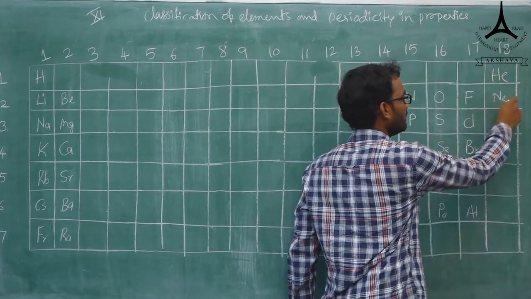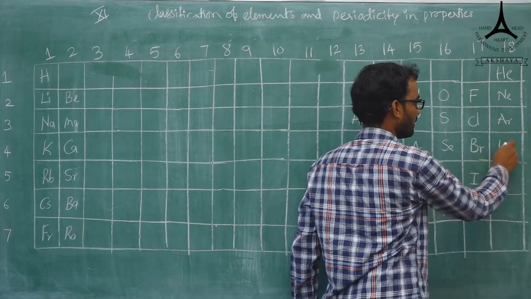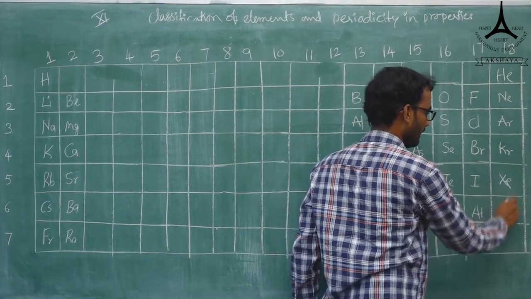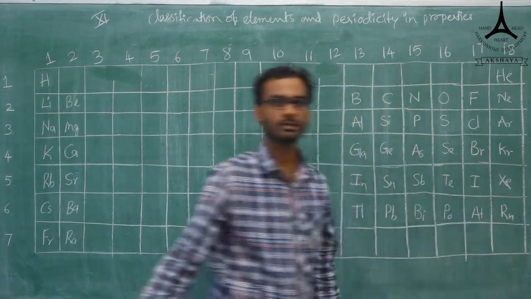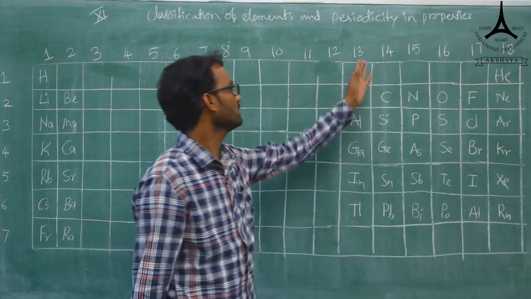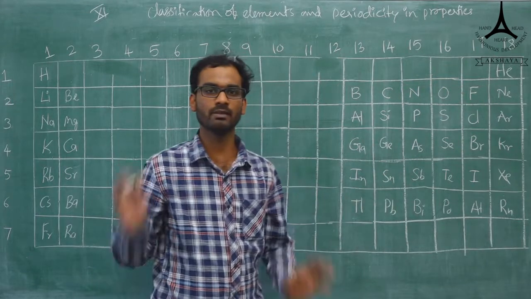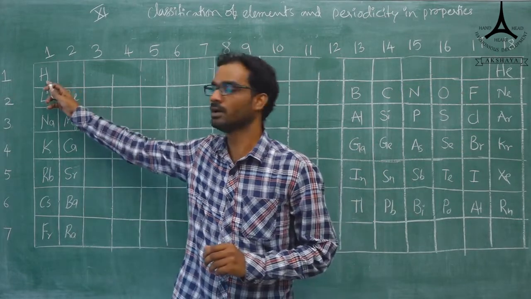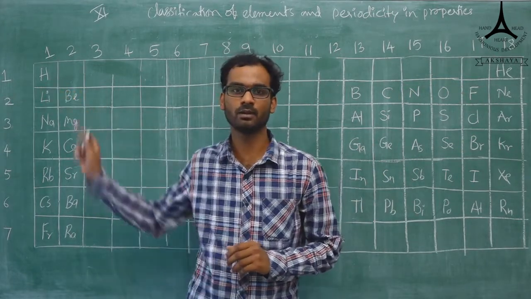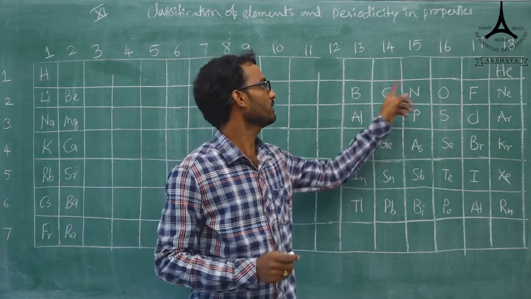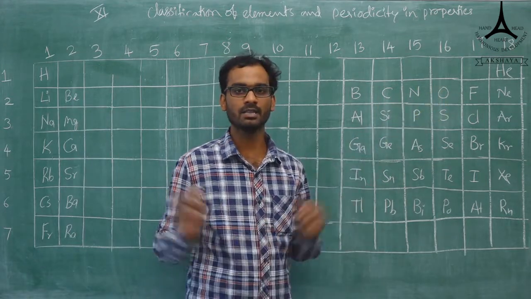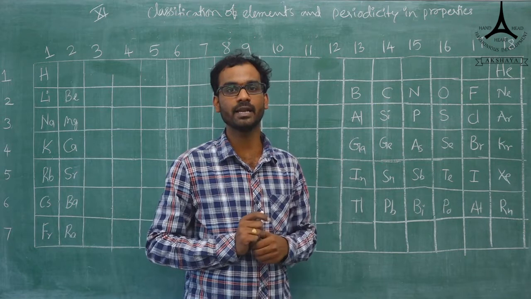The last one we take is helium, neon, argon, krypton, xenon and radon. These are groups 13, 14, 15, 16, 17, 18. Whatever I wrote, first group number 1, group number 2, then 13, 14, 15, 16, 17, 18, these are called representative elements.